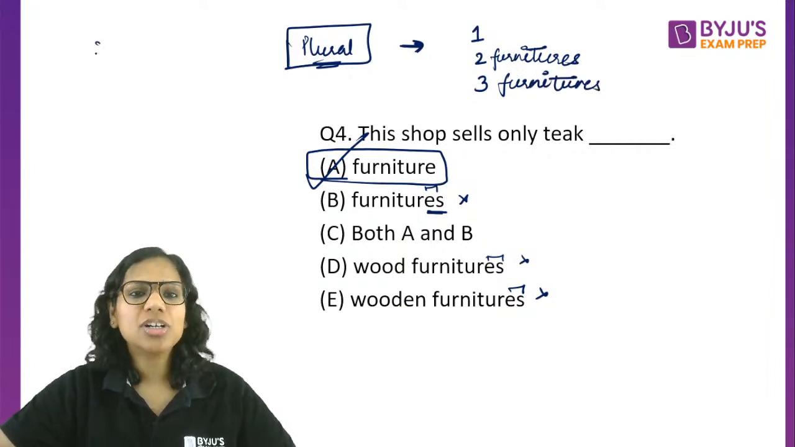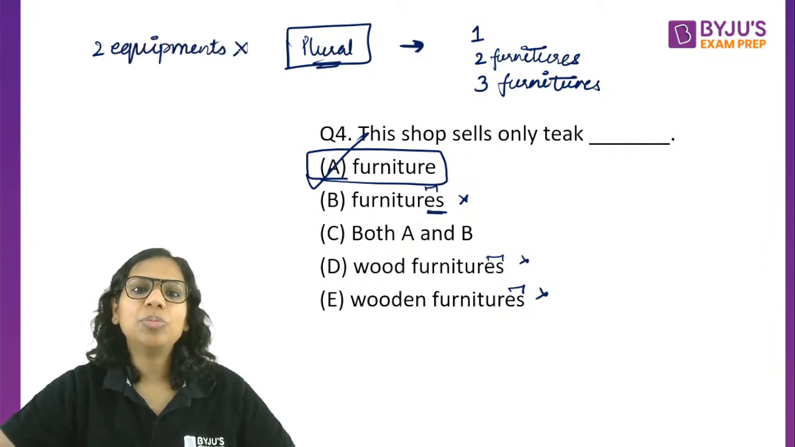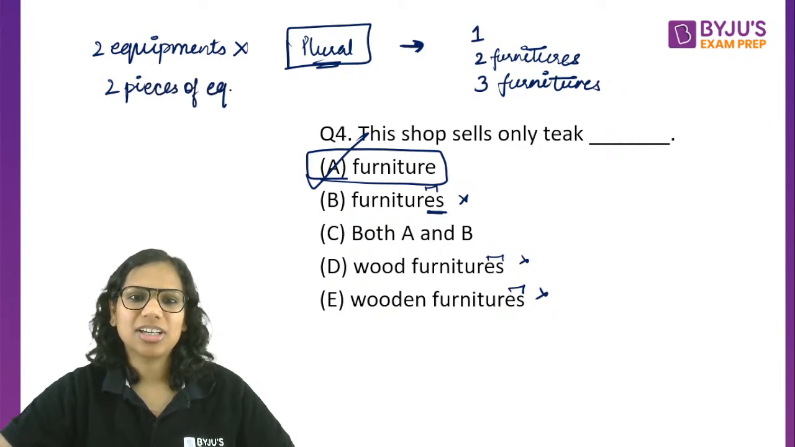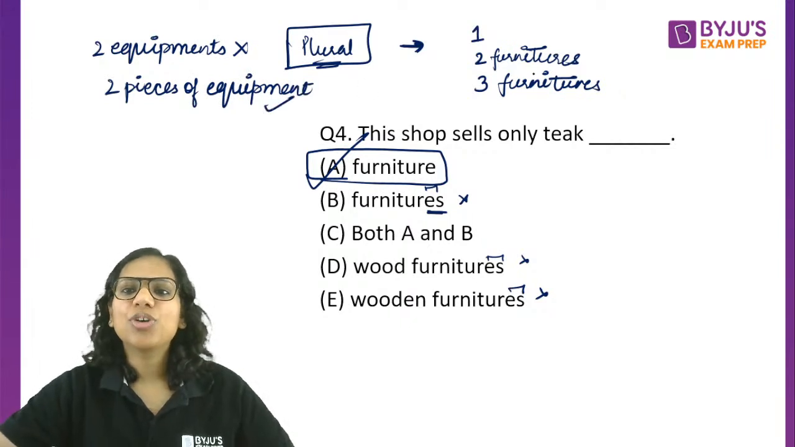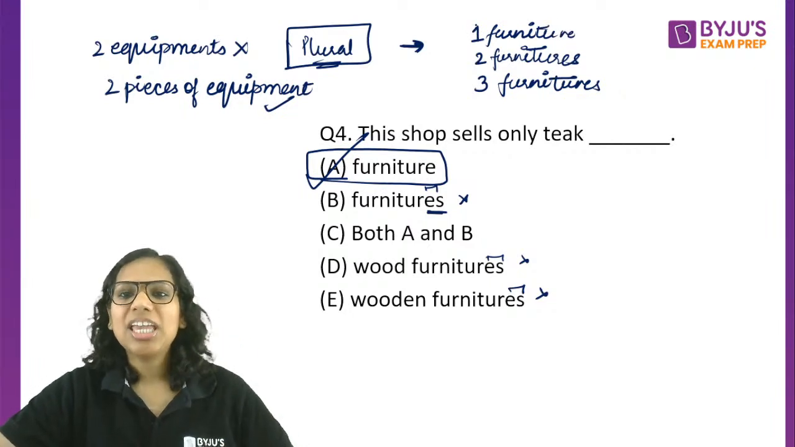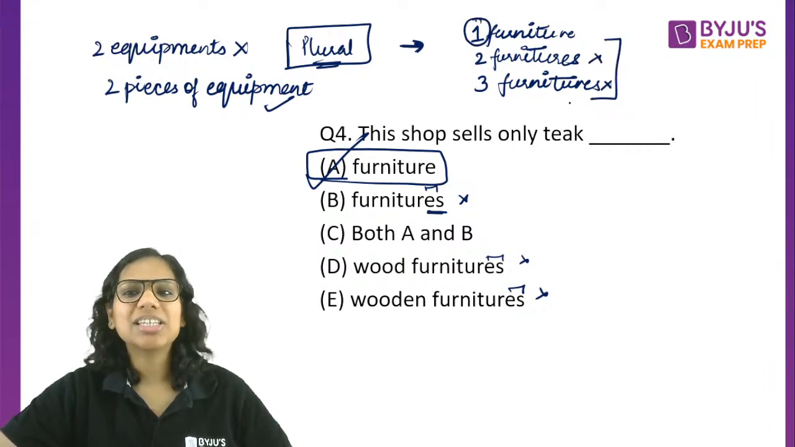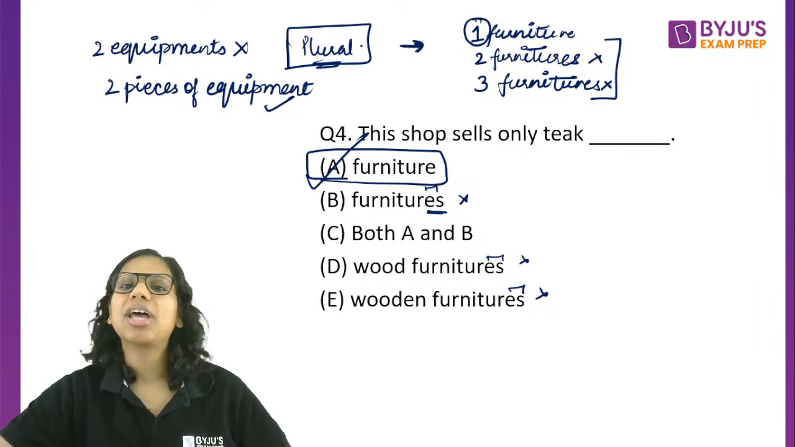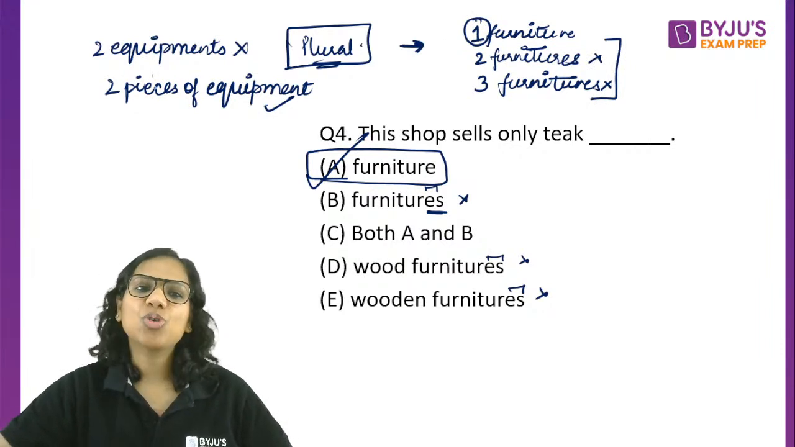Similarly, if you have heard someone saying two equipments, they are wrong. It should be two pieces of equipment. That is correct. So equipment, furniture, they are not countable. This is how we decide whether a noun is countable or uncountable. If a noun is countable, you can directly put a number before it. But here I am not able to do it, and that is why it is uncountable, and that is why it does not have a plural. Same goes for equipment.